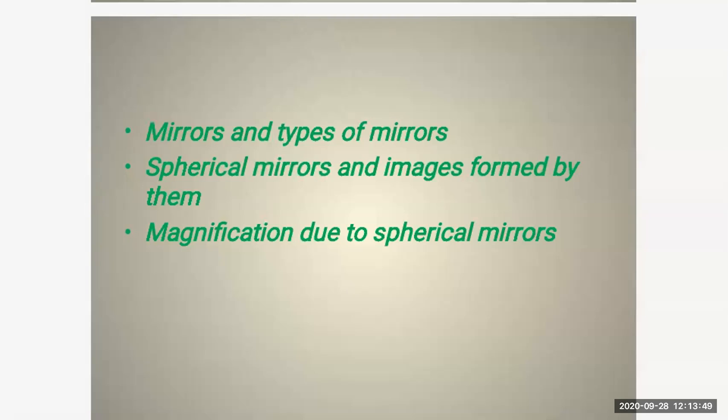And it gets what? It gets reflected and it will reach our eyes. So due to reflection, you told me the definition of reflection. Okay, so due to reflection, what happens? They appear to be coming from a point behind the mirror. So that point is the image of the point source.